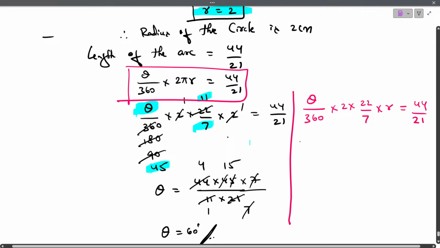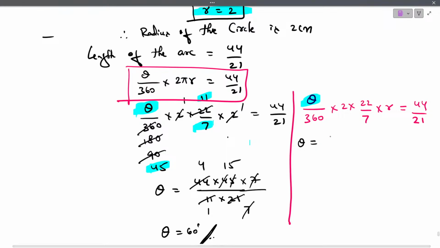Now what we did here, simple. Let me keep theta as it is. I am keeping theta here as it is. Rest of all the terms shift to the RHS part. So it becomes theta is equal to 44 into 360.